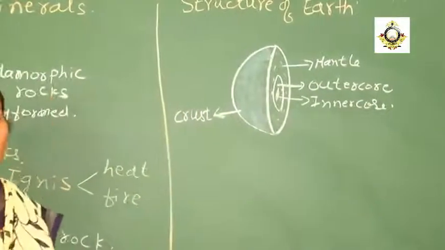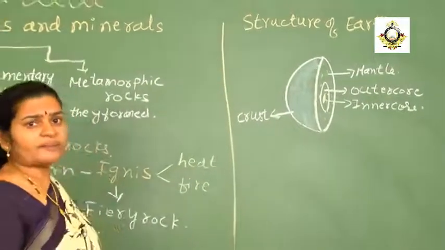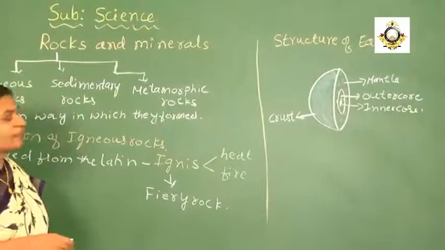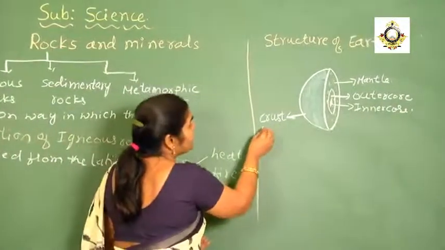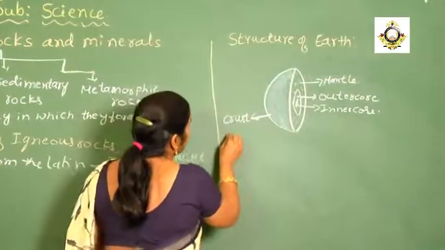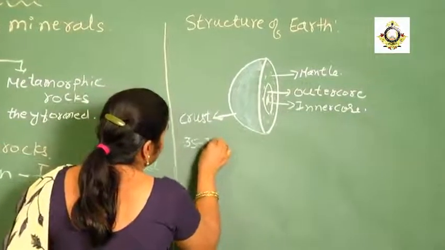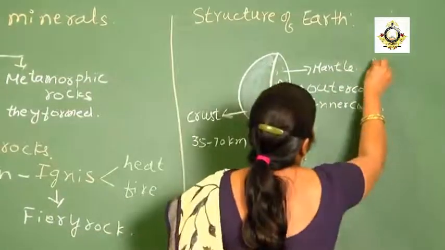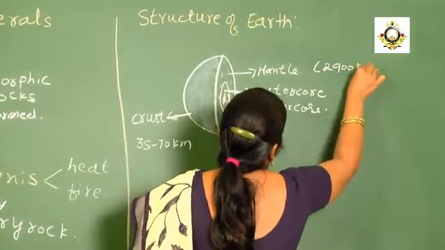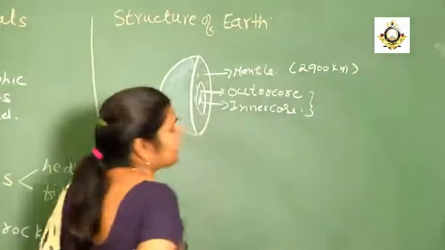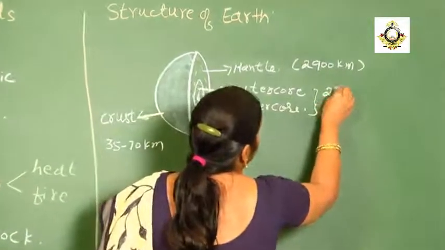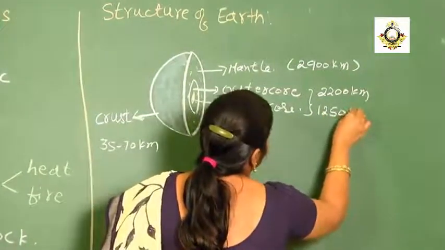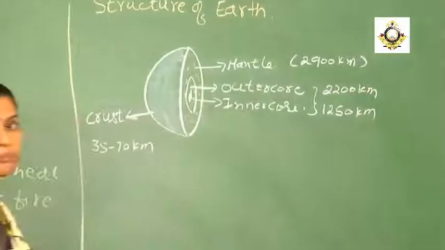Now why did we have to learn about this one? Because the rocks that we are using, that is igneous rock, are formed inside the earth. When we consider the crust, the depth of the crust will be 35 to 70 kilometers inside the earth. And the mantle is 2,900 kilometers. And the outer core and inner core will be 2,200 kilometers and then 1,250 kilometers deep inside.